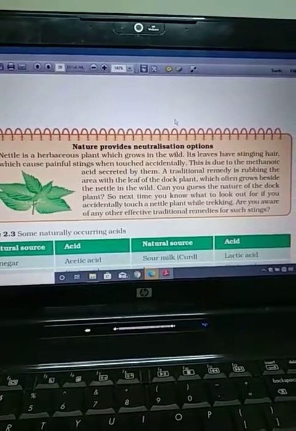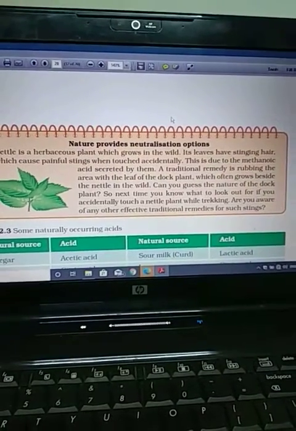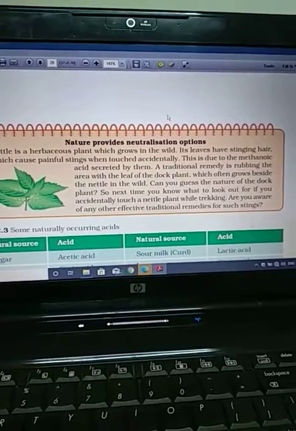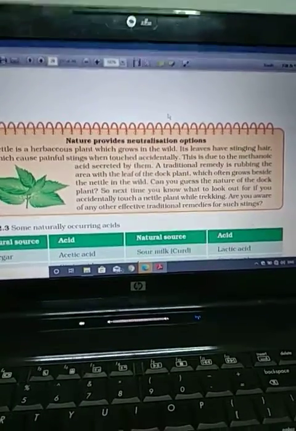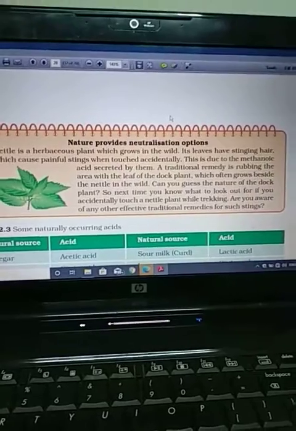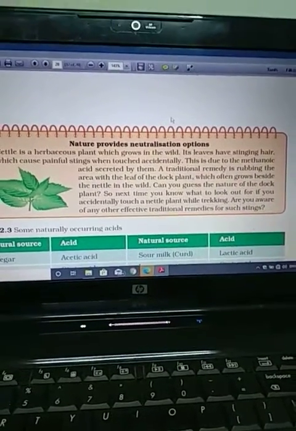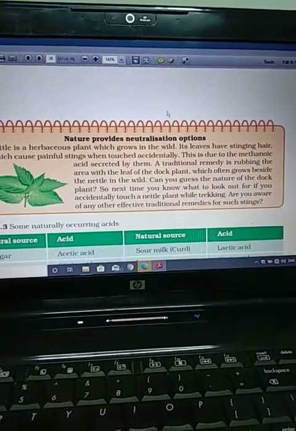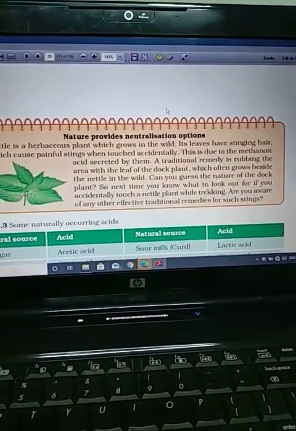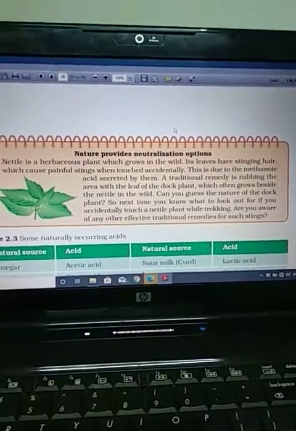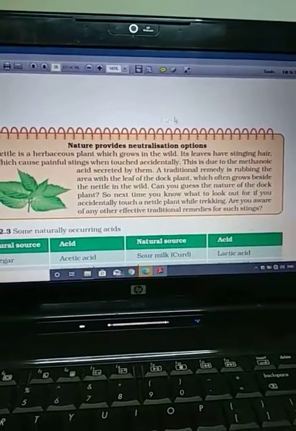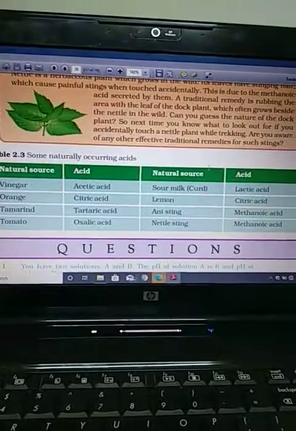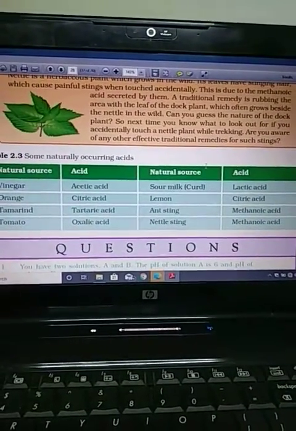Along with that, you experience irritation when you touch lady's finger or arbi. So these plants secrete some types of chemicals, that's why we feel irritation, right?